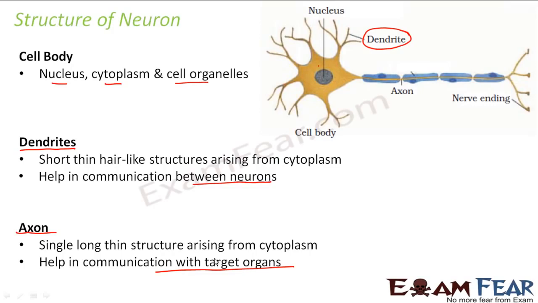So as I mentioned before also, everything functions as per plan, but everything has some speciality because of which they do that function. Right? So the speciality of a nervous tissue is the presence of dendrites and axons in the neuron. Right? So with this, I hope that the structure of a neuron is more or less clear to you. Now, we are not getting into the detail of the neuron structure as of yet. As I mentioned before also, I will teach you the topics as per your level. Now, as you go ahead, we will be learning things in more detail. Right? So I hope I have been able to explain to you the basic structure of nervous tissue.